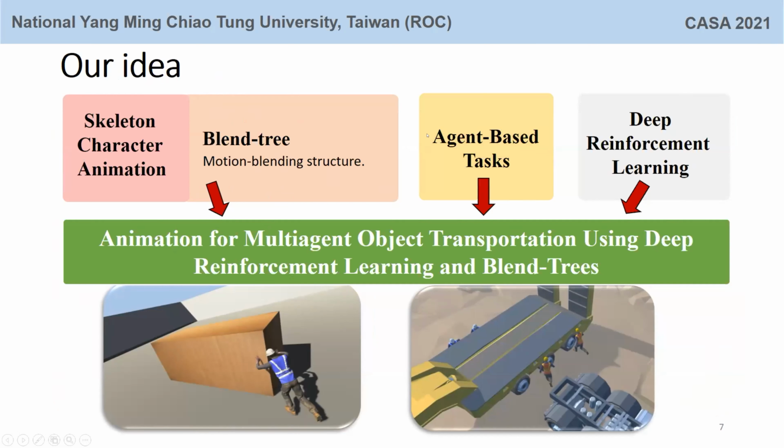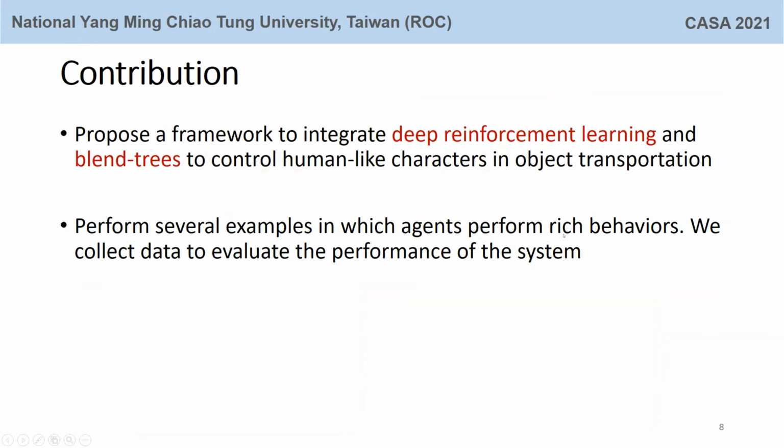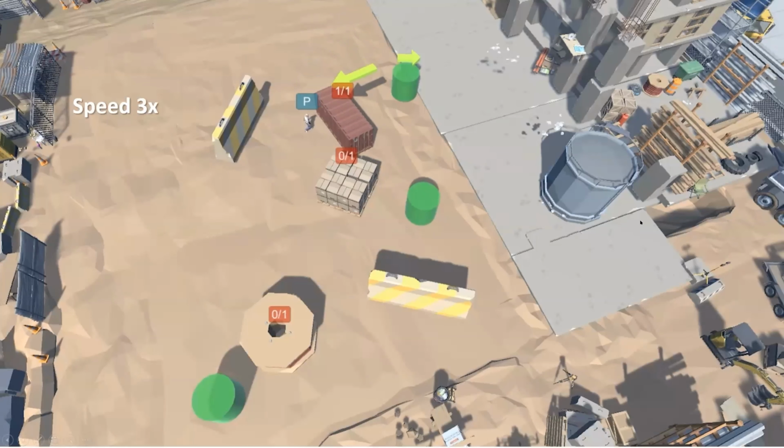our idea is to adopt deep reinforcement learning and blend tree, which is a kind of motion blending structure, to generate animation of multiple characters in object transportation. We propose a framework to integrate deep reinforcement learning and blend trees to control human-like characters in object transportation. We use several examples to demonstrate our method. This video clip shows an agent using passive objects to satisfy predefined constraints. The detail of this clip will be discussed later.